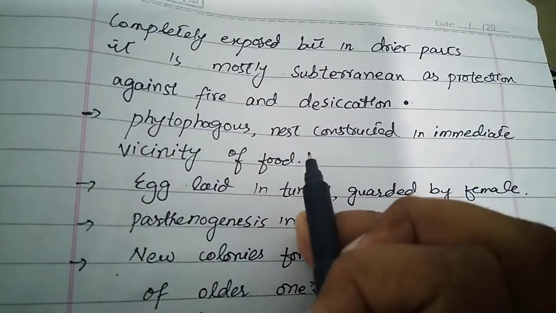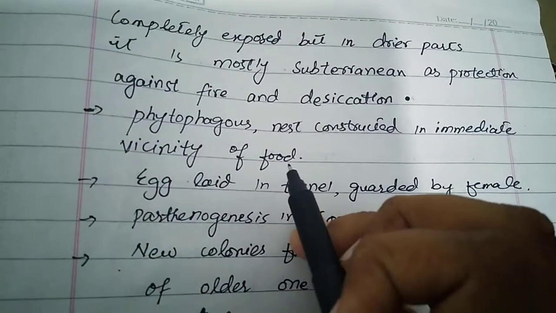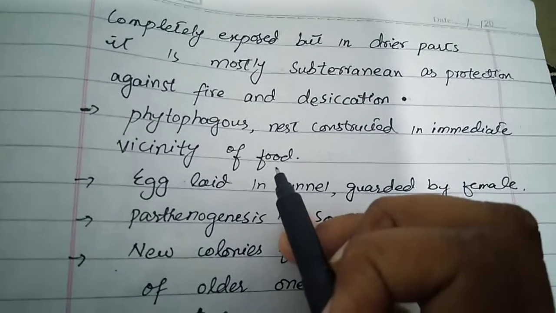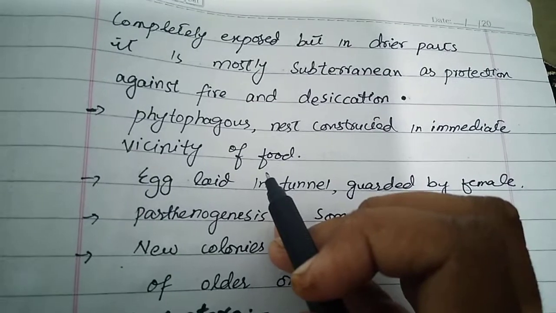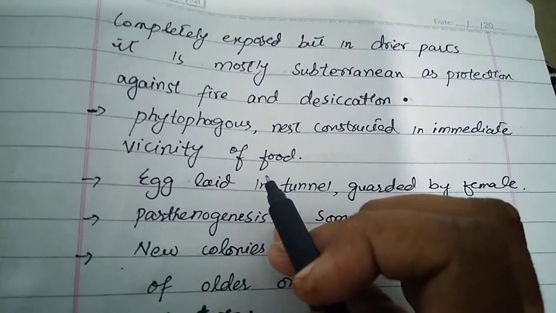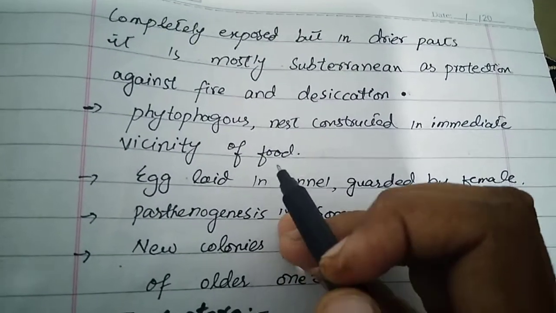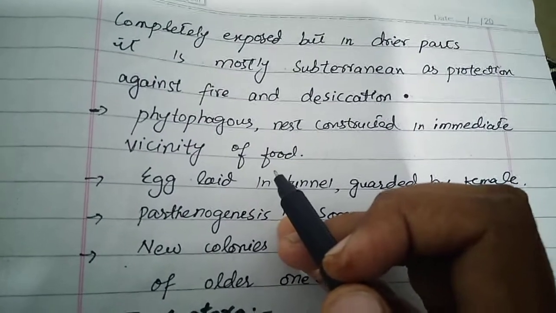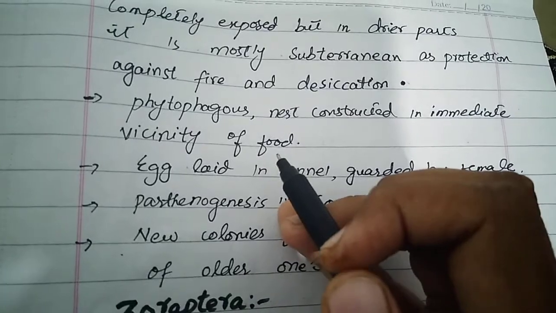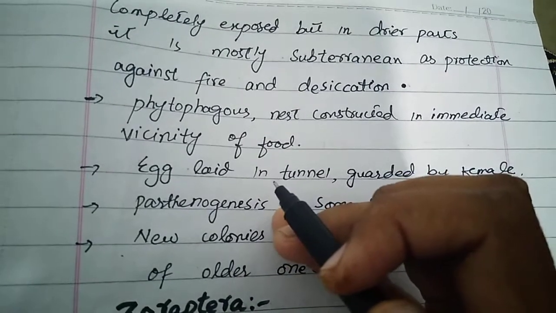Nests are constructed in the immediate vicinity of the food. This is advantageous for the insect to construct their nest and then to let their larvae, the young ones, get food by themselves. Food in the near vicinity is a good thing for the development and spreading of the colony.